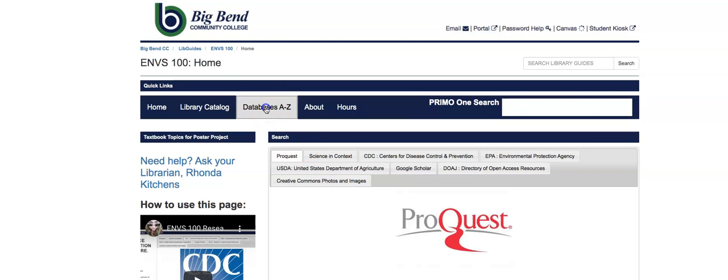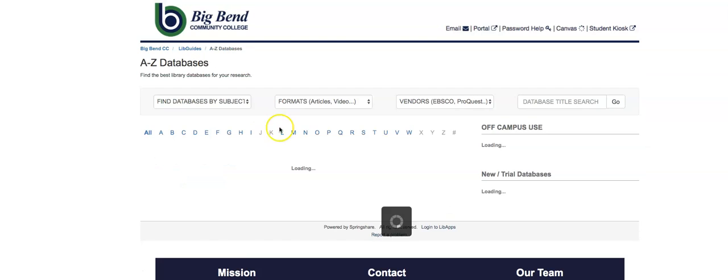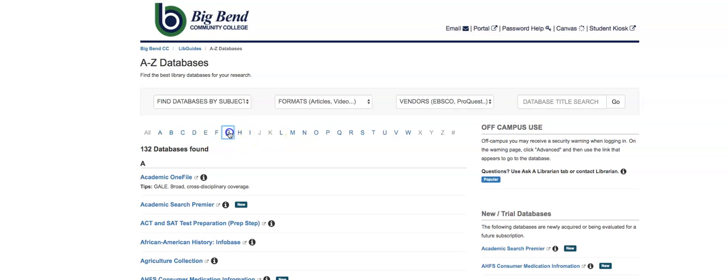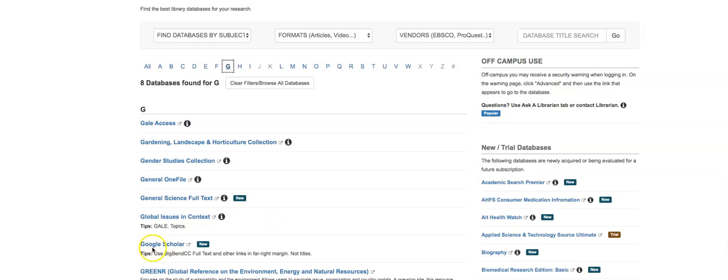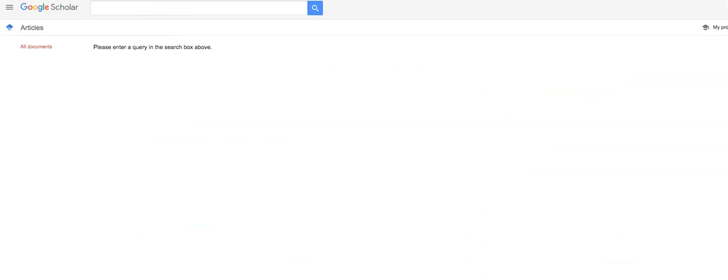I'm going to take you to Databases A to Z since I'm not sure I changed the link. So I'm going to G for Google Scholar. And I'm using this sometimes because this is a search over our databases and it only searches for scholarly materials. So it often helps me figure out what database is the best, and it helps me find some other things I may be looking for. I have it set to our institution code so you can find things in Big Bend.